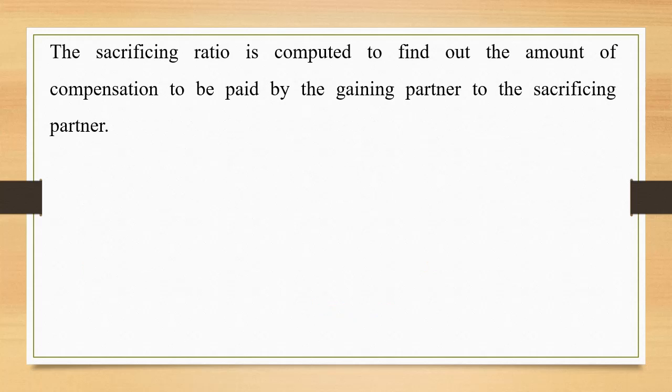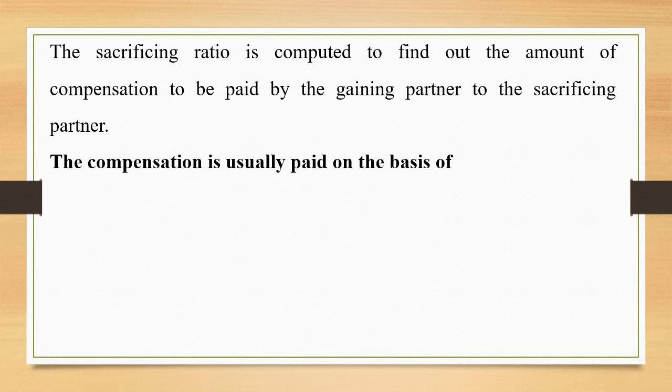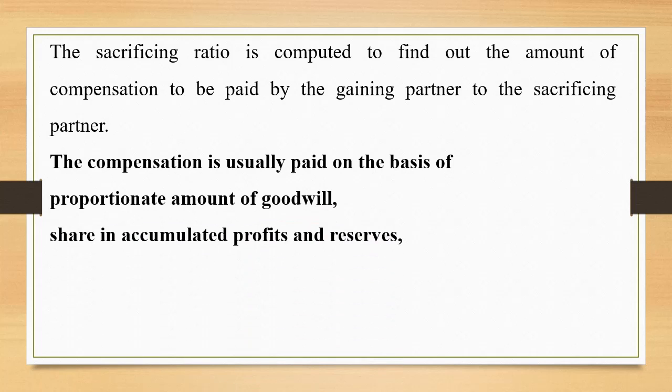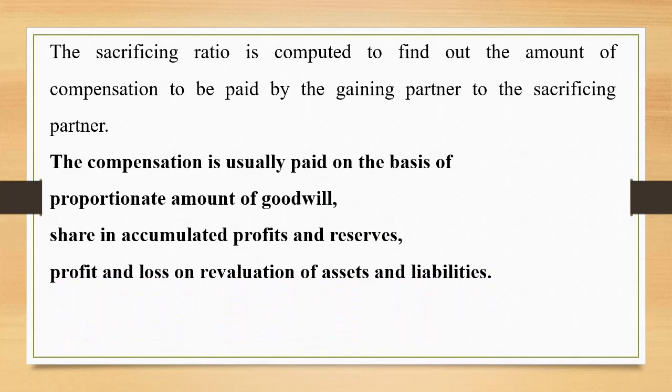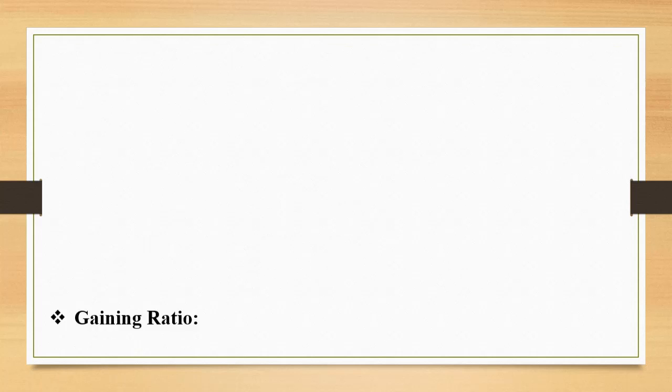S-O-N, SON. The sacrificing ratio is computed to find out the amount of compensation to be paid by the gaining partner to the sacrificing partner. The compensation is usually paid on the basis of proportionate amount of goodwill, share in accumulated profits and reserves, and profit and loss on revaluation of assets and liabilities. These all things are going to be very important. We have to remember that the gaining partner will have to pay the compensation to the sacrificing partner on the basis of these 3 topics.